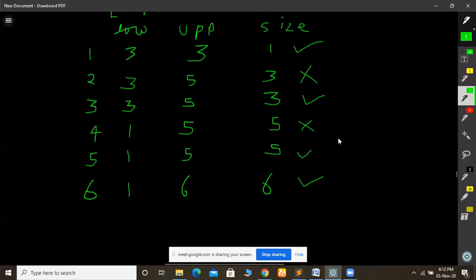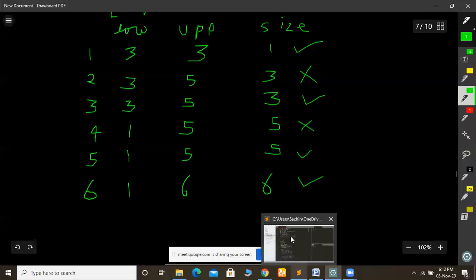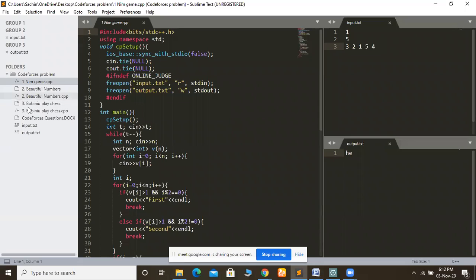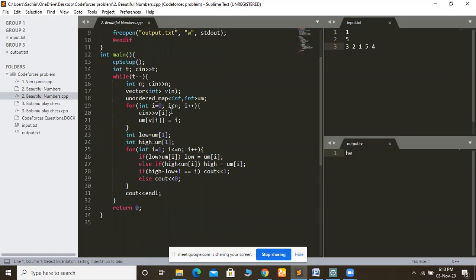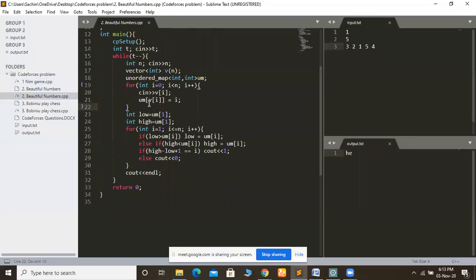Okay, so now we will see the code for this same. See here, this is the beautiful numbers. We have done the same thing in this: we created a map for the index of each number. So at the time of taking input from the user, we are also saving its index in this map. I have also taught you STL in the previous lecture, so I am using this map from there. Now we have the index of each element in this map.